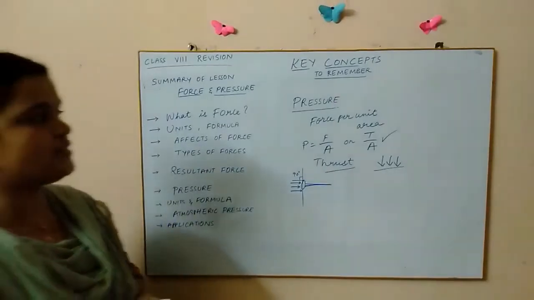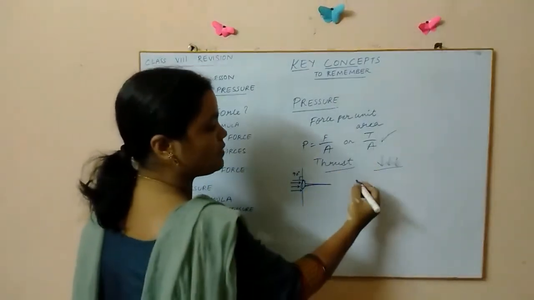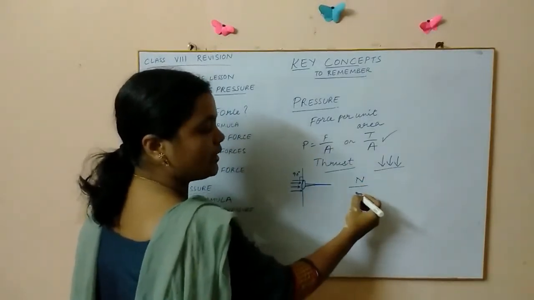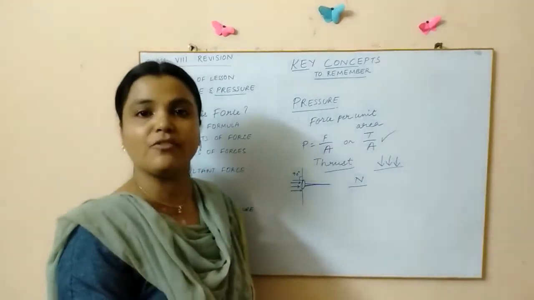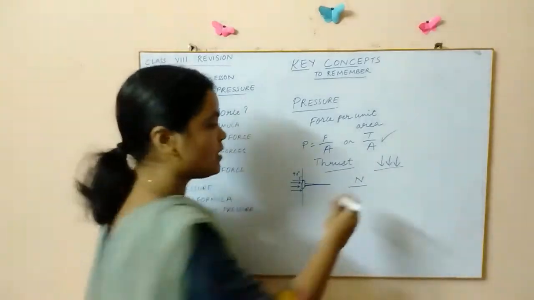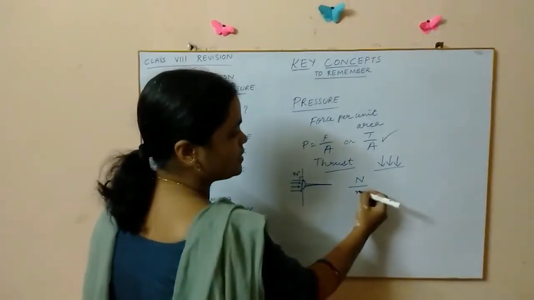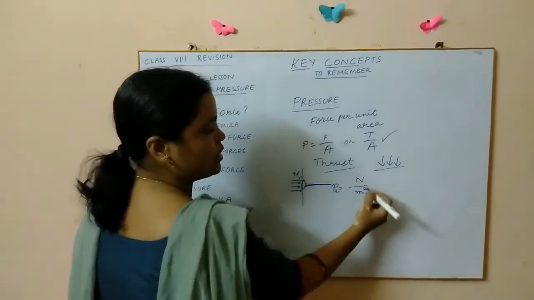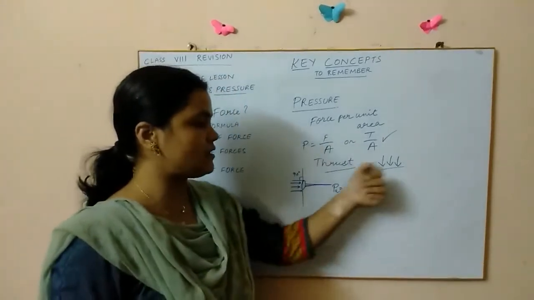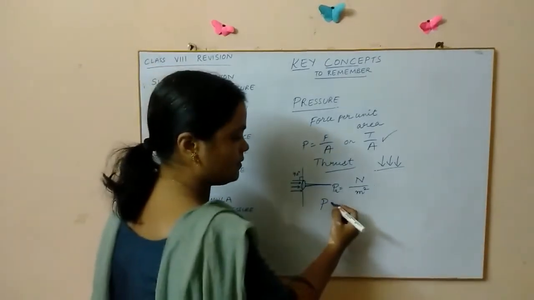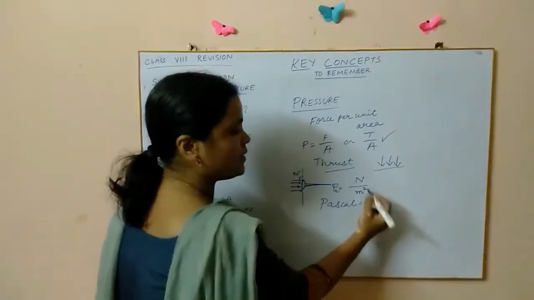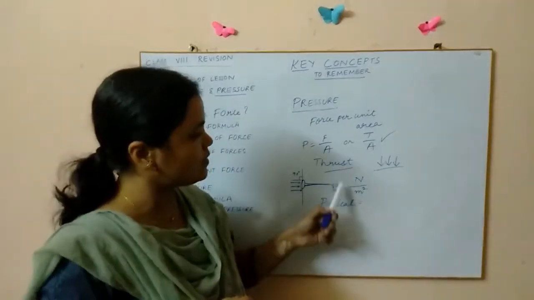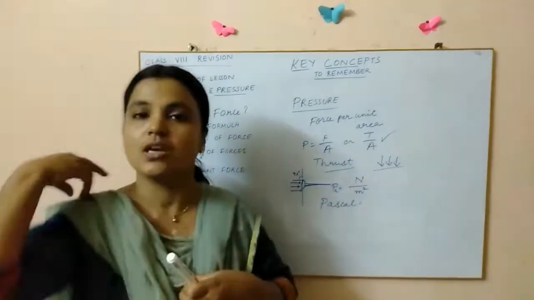Coming to the units, we have force. What is the unit, children? Newton. And what is the unit of area? That is nothing but, we measure length in terms of meters, so it is nothing but meter square. So pressure is nothing but newtons per meter square, which is given a word called pascals, right? So 1 pascal is equal to 1 newton per meter square. So this is the SI unit of pressure.